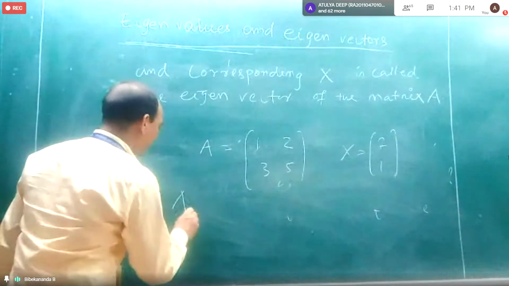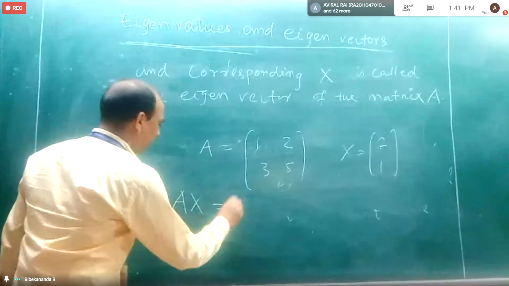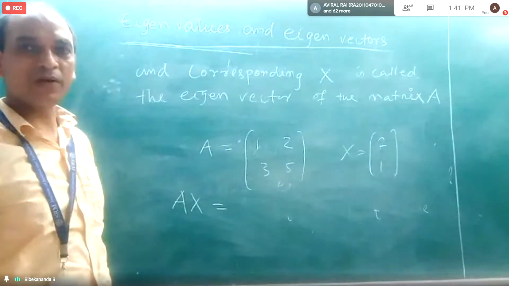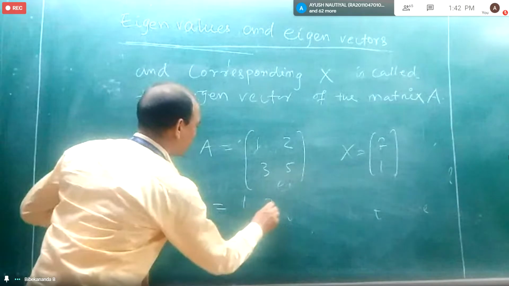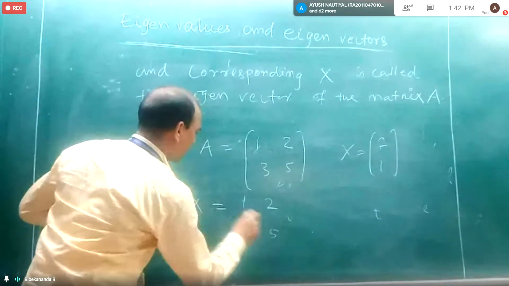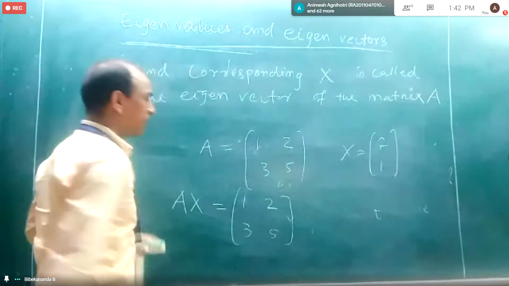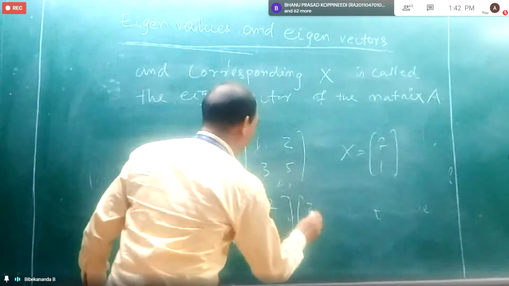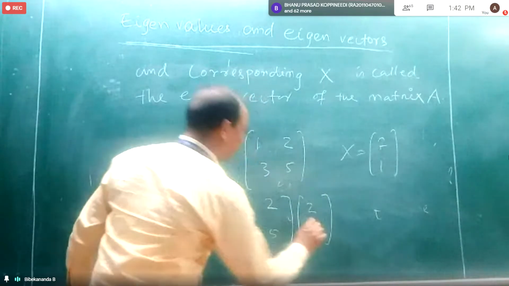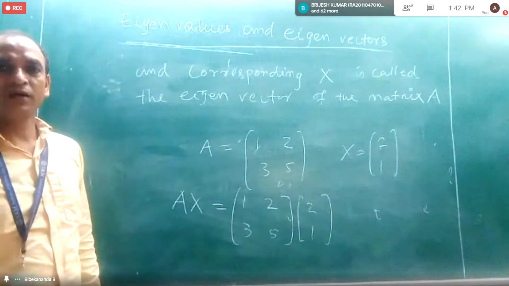Then what is the product of A and X? A is 1, 2, 3, 5, and X is nothing but 2, 1.